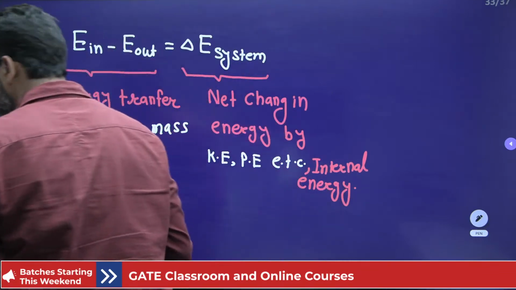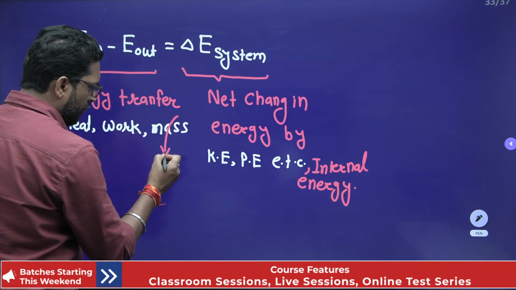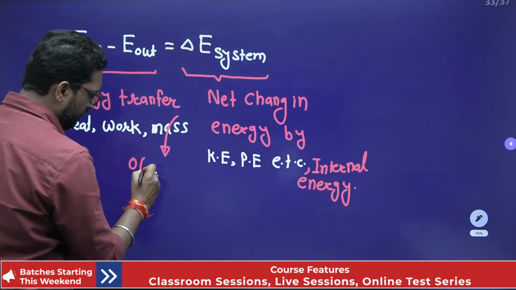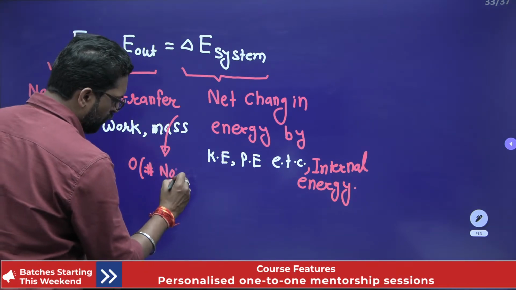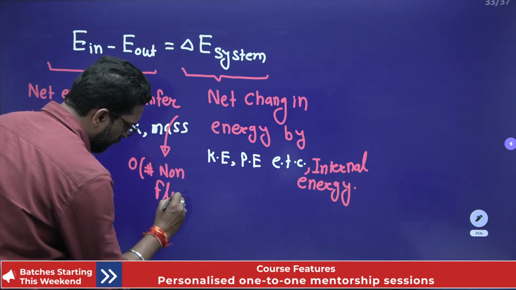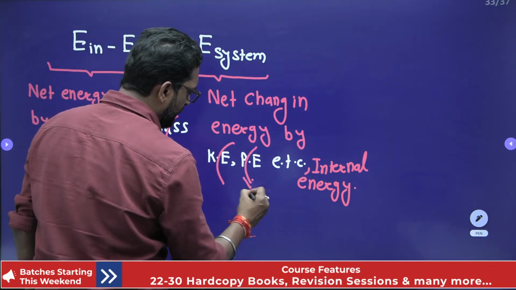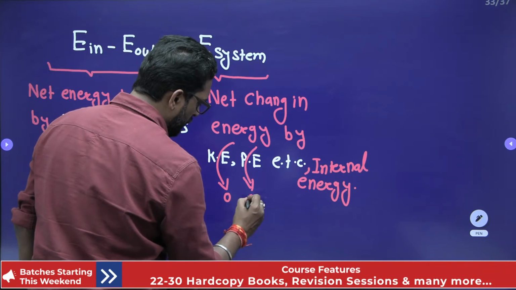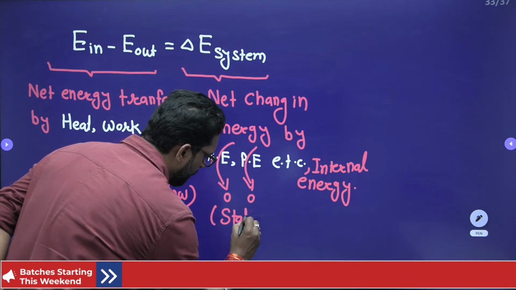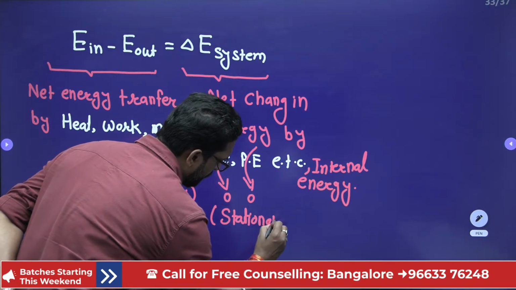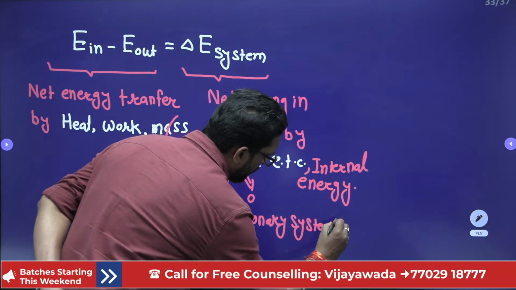See my dear, there is no mass transfer, this is 0. Non-flow system. Change in kinetic energy, change in potential energy, this is 0. This is called a stationary system.